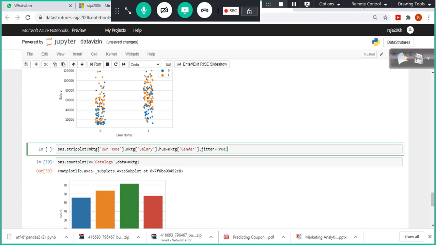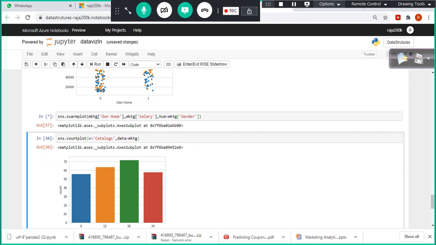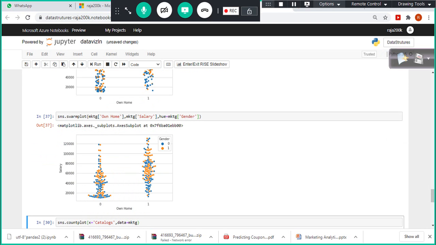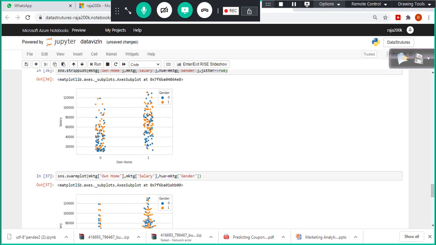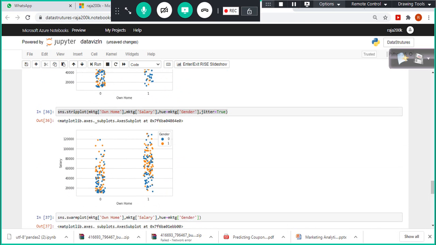You just remember what are the types of charts that we discussed. Swarm plot. See, it is not that you are supposed to use all these plots, but sometimes this can give you more insight about the spread. Just by looking at one chart, you don't take any decisions, right? So by looking at the additional thing, this gives you much better clarity compared to the strip plot.